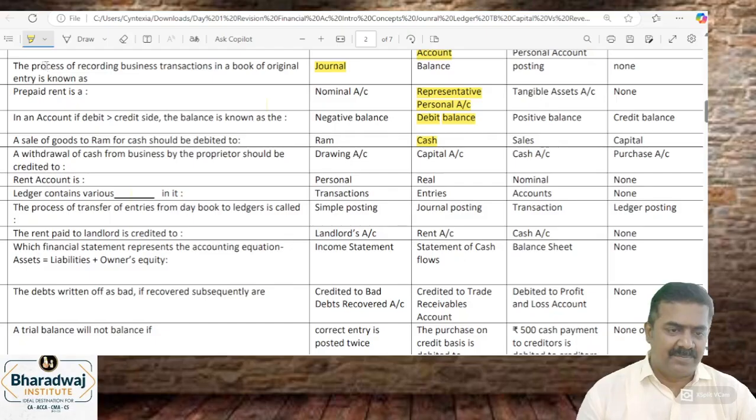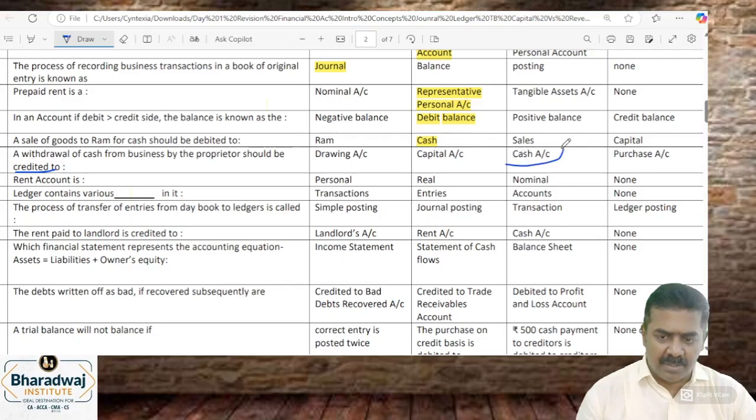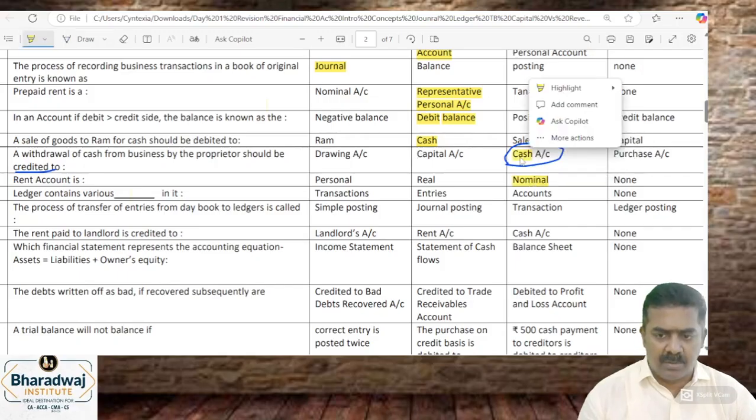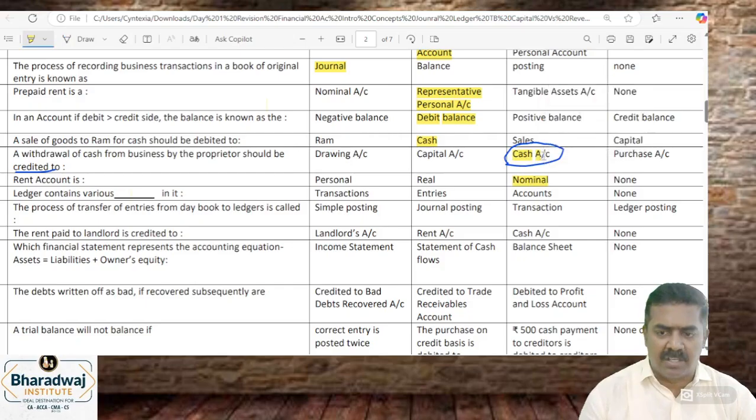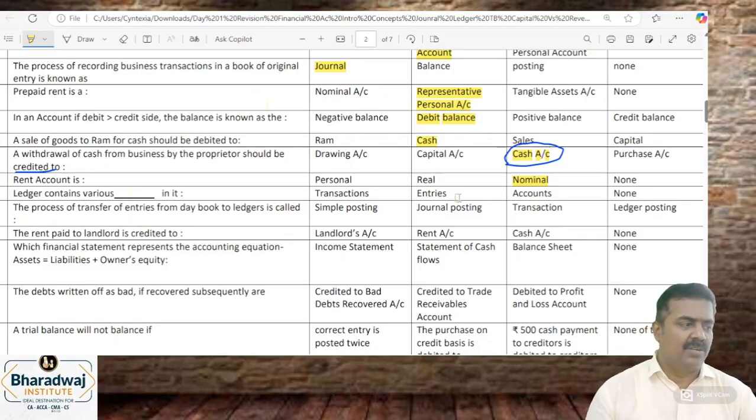Credited கேட்டிருக்கா, debited கேட்கல. Credited to which account? Cash account. Credited to cash account. Okay, rent account is which account? Nominal account. Rent account is a nominal account. இது outstanding rent கொடுத்திருந்தாங்க, representative personal account. Outstanding rent கொடுத்திருந்தாங்க அப்படின்னா personal account.